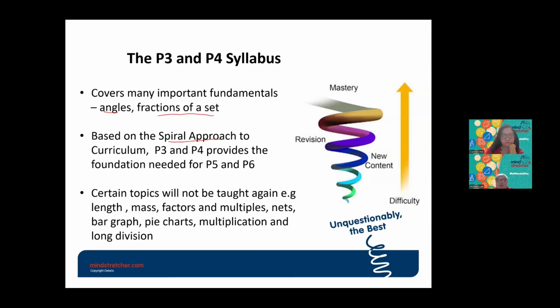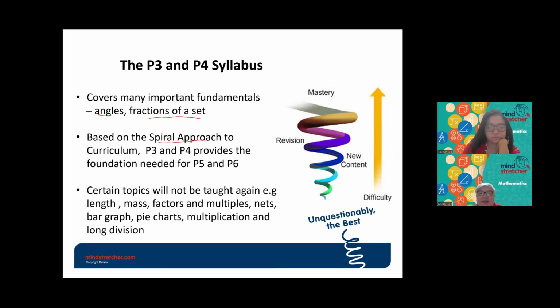What it means is, for example, whatever topics they learn in P1 and P2, P3 and P4 will cover again. That means they will build on. Like for example, in P1, they learn about numbers up to 100. Then P2, they will learn numbers up to 1,000. So P3, they will learn numbers up to 10,000. And P4, they will learn numbers up to 100,000 and so on. So they will just keep on building.